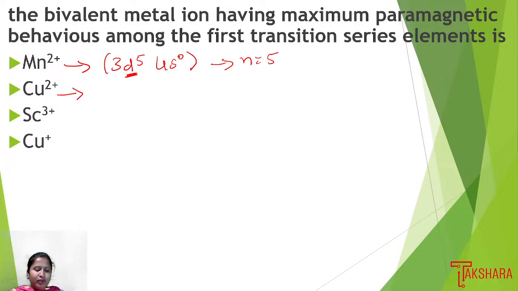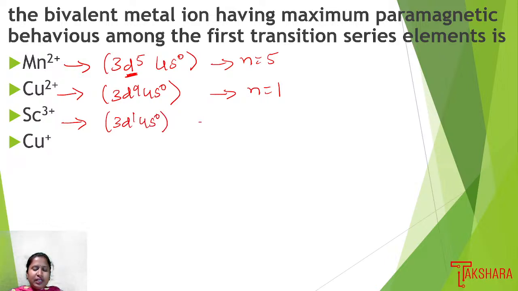Then for Cu2+, we have 3d9 4s0, so the number of unpaired electrons is 1. For Sc3+, we have 3d1 4s0, so n is 1.